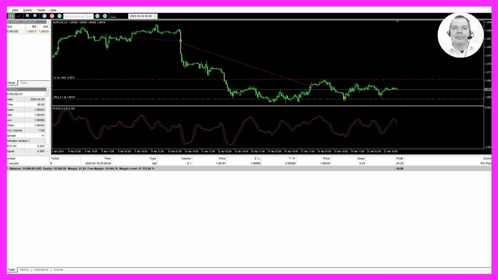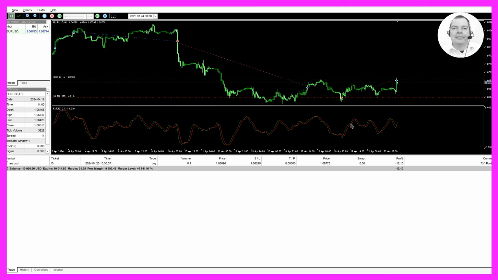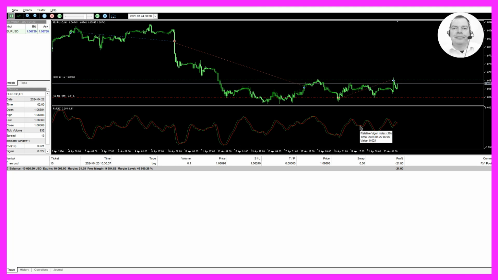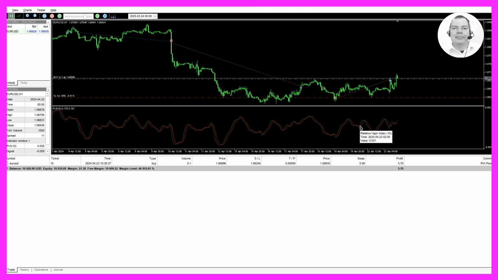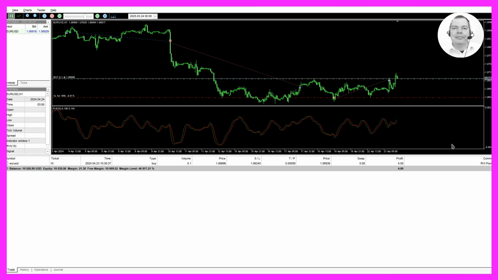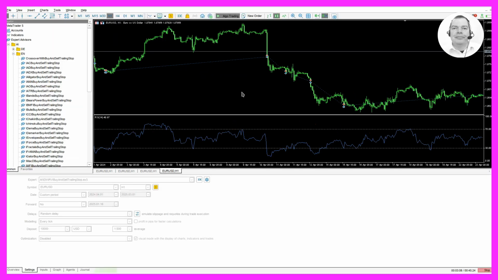In this video, we are going to create an expert advisor that utilizes the Relative Vigor Index for trading decisions. Let's see how we can do that. We start Metaeditor by clicking a little icon or pressing F4.